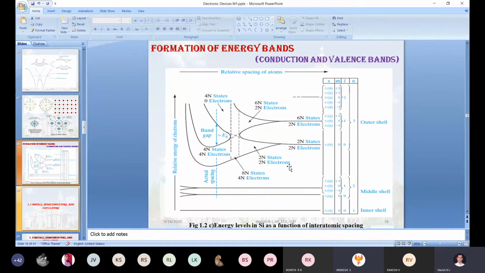In the 3s, 2n electrons are occupied. In the 3p, 2n electrons are occupied. 2n plus 2n, totally 4n electrons are occupied out of 8n states. Now the total 8n available states will split once again. If you keep on decreasing the interatomic spacing, this 8n state will split into 4n states and 4n states. The lower 4n states are called the valence band. The upper 4n states are called the conduction band.